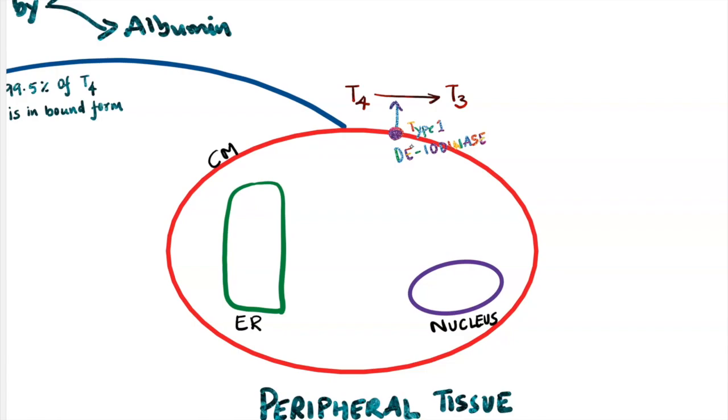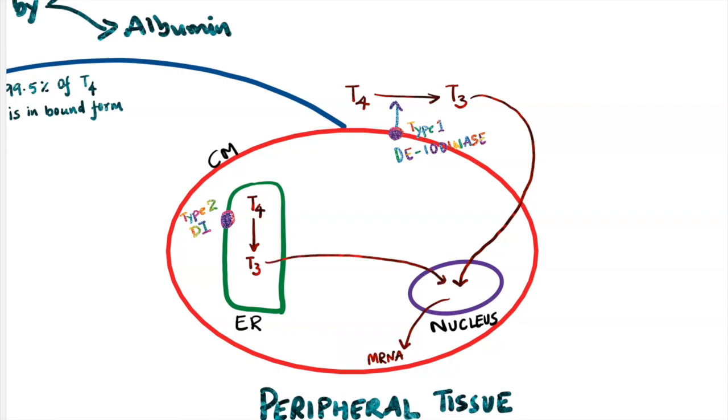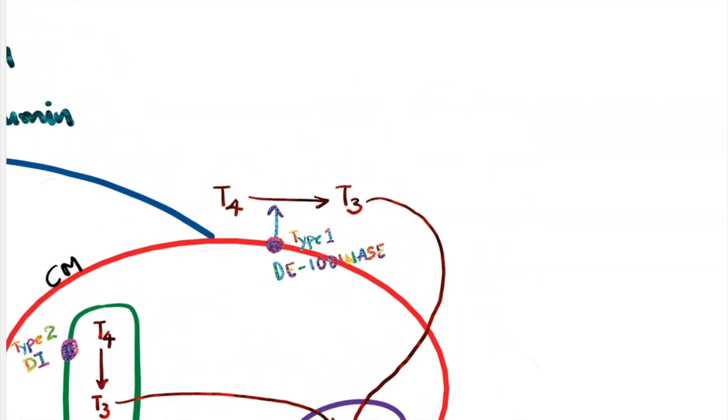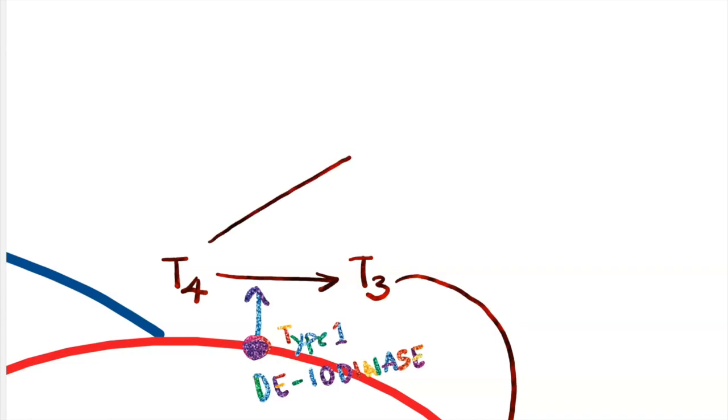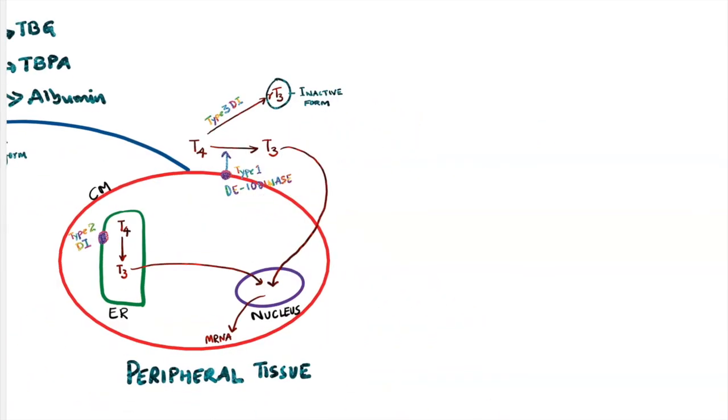That is why this conversion happens. This T3, being lipophilic, enters the cell, then enters the nucleus and acts on the DNA to produce mRNA. Sometimes T4 is converted to T3 by type 2 deiodinase, which is present in the endoplasmic reticulum. End result is the same, that is T3 goes to nucleus and stimulates mRNA synthesis. Now if there is excess T4, this will be converted to reverse T3 by type 3 deiodinase. Reverse T3 is an inactive hormone.